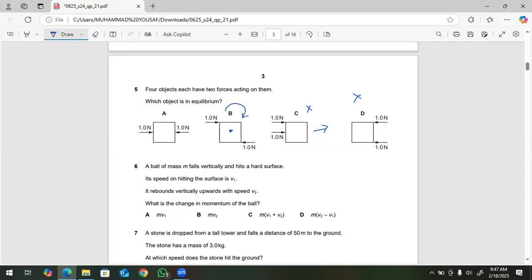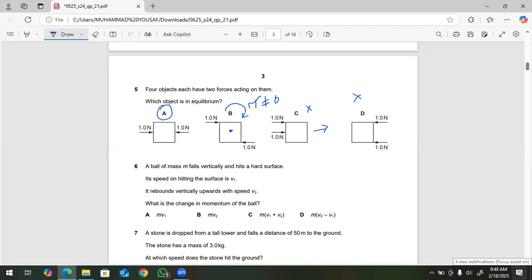So net torque is not zero. So this object is not in equilibrium. So option A is the best answer because net force is zero and the net torque is also zero on this object.